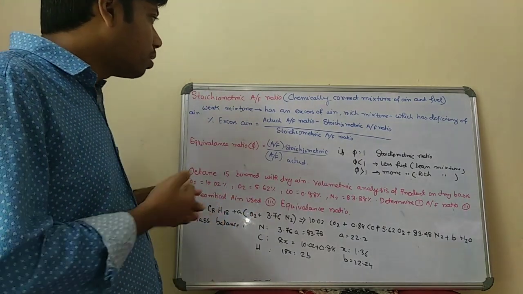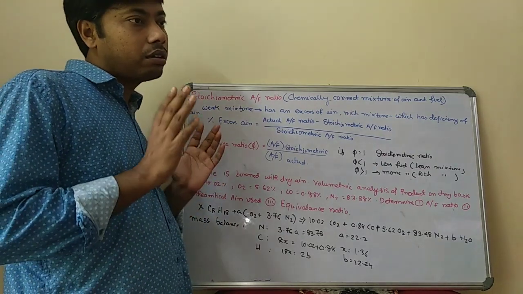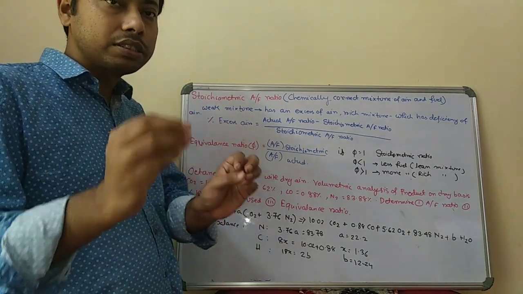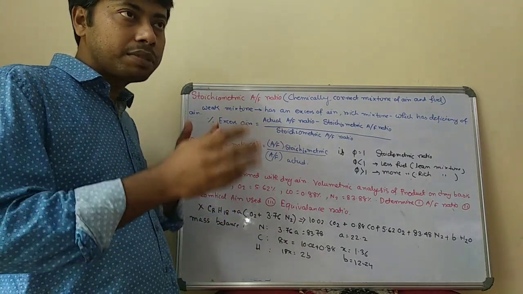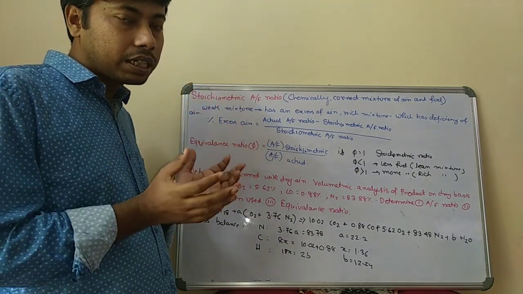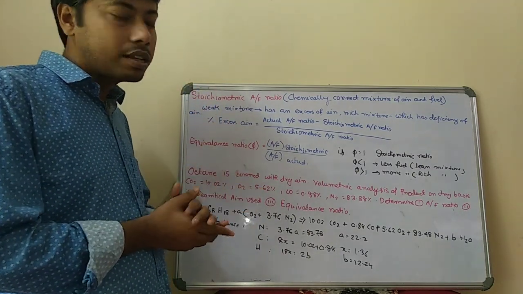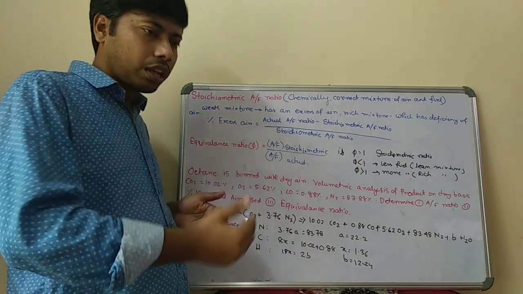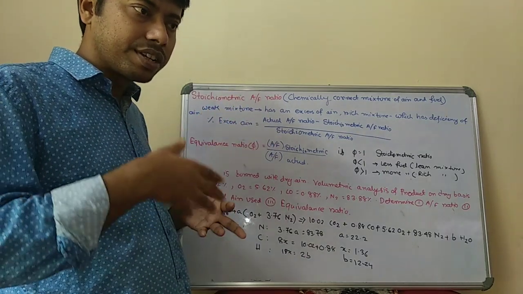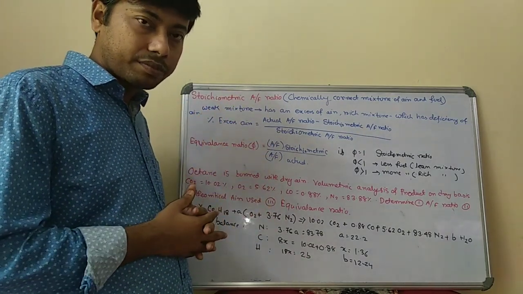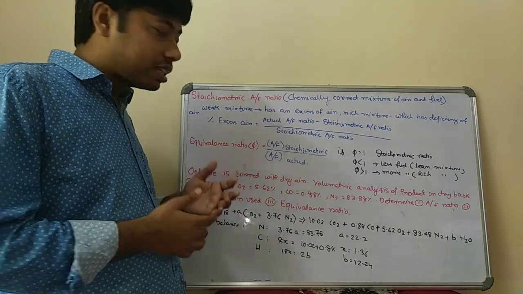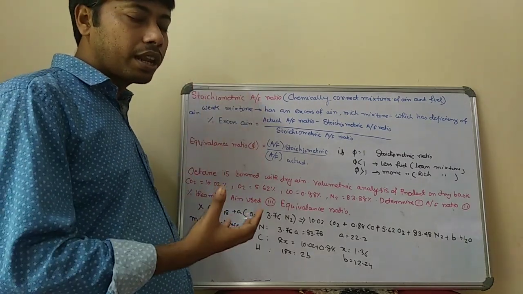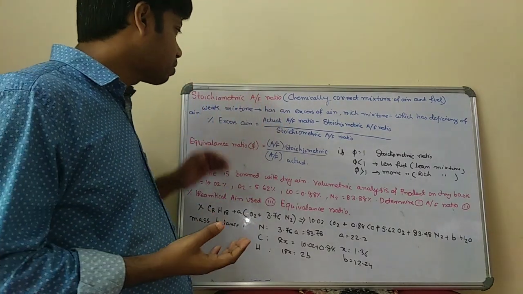Okay. Now, in a particular mixture of air and fuel, there is some percentage of fuel and some percentage of air required. But in a particular mixture, if the percentage of air is very low, and the percentage of fuel present in the mixture is very high, then the mixture is called a rich mixture. Now, if any mixture has an excess amount of air compared to the fuel present, that is called a weak mixture.